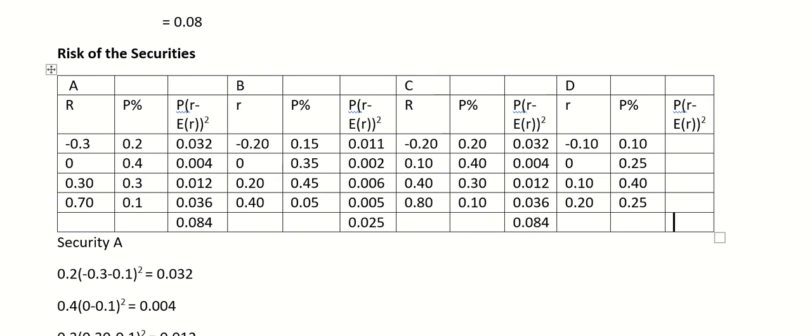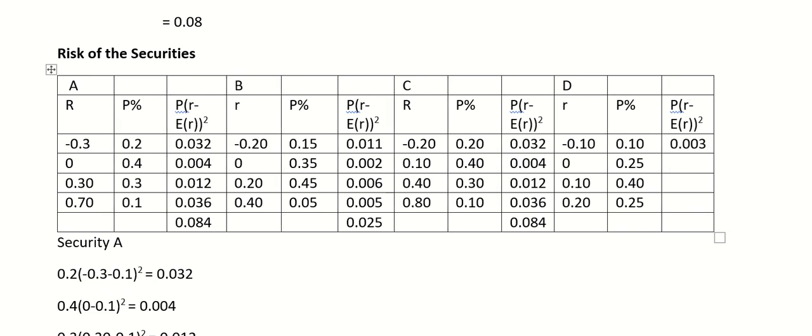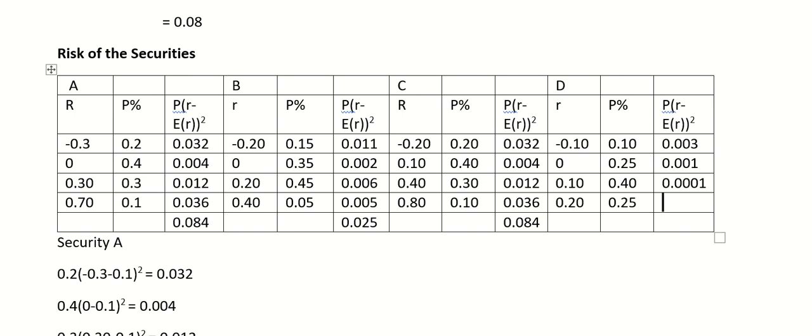Now for security D, here it is 0.003, 0.001, 0.0001. Here it is 0.003, and the total is 0.0086.